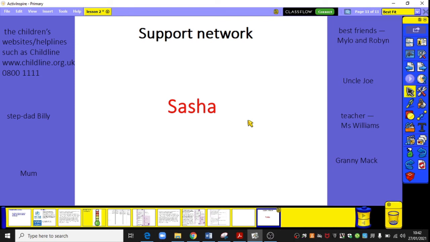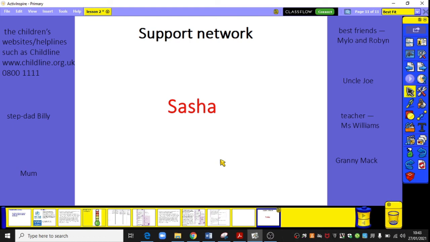So that's your job. Now obviously if we're doing this in class, we'd want to keep that quite private to yourself, so you might just put your name and some symbols which represent the various support people around you. So you can do that at home. Obviously, as you're emailing this in to your teachers, it's quite a private conversation between you and your teacher.